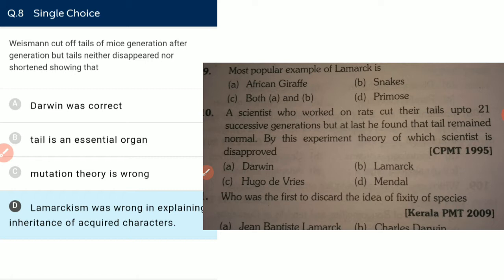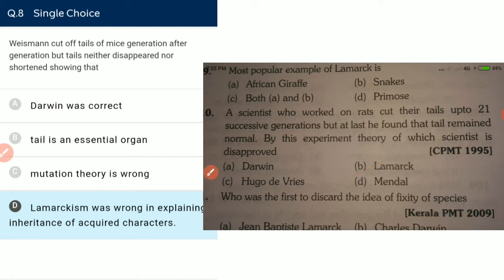So we have a question which came in CPMT in 1995. A scientist who worked on rats cut their tails for 21 successive generations, but at last he found that the tail remained normal. By this experiment, the theory of which scientist is disproved? The theory of Lamarck is disproved. Both questions are the same, but the language is different.